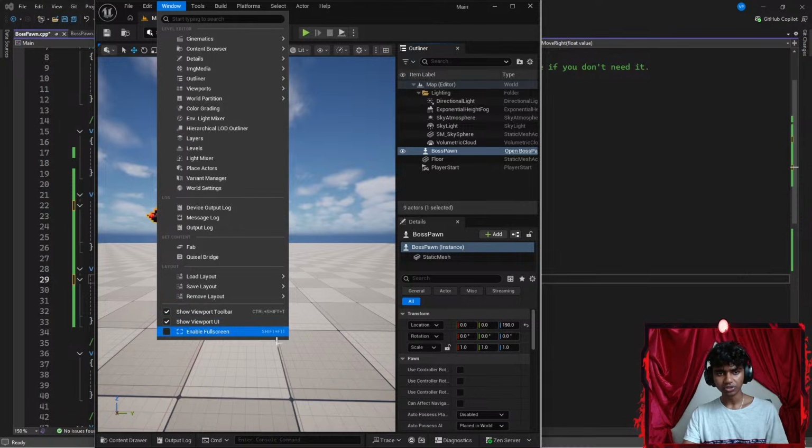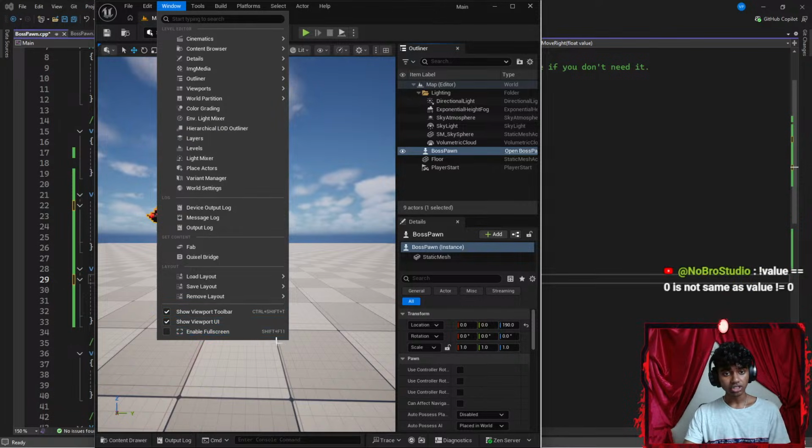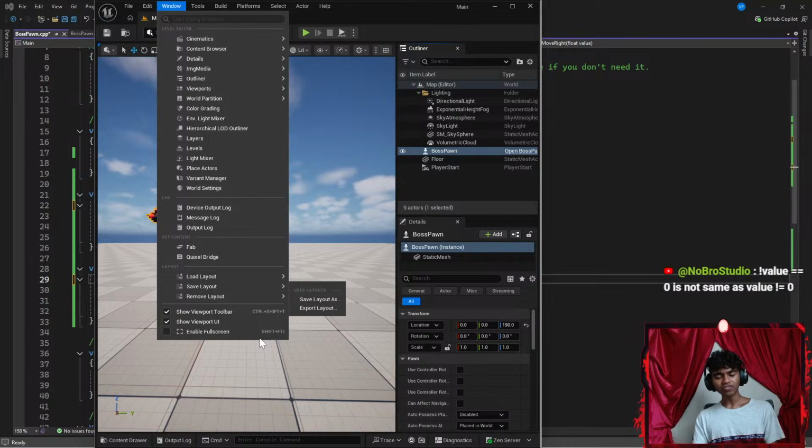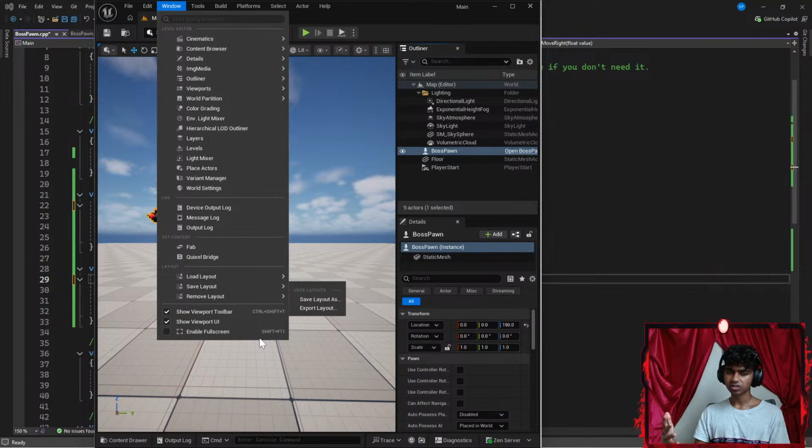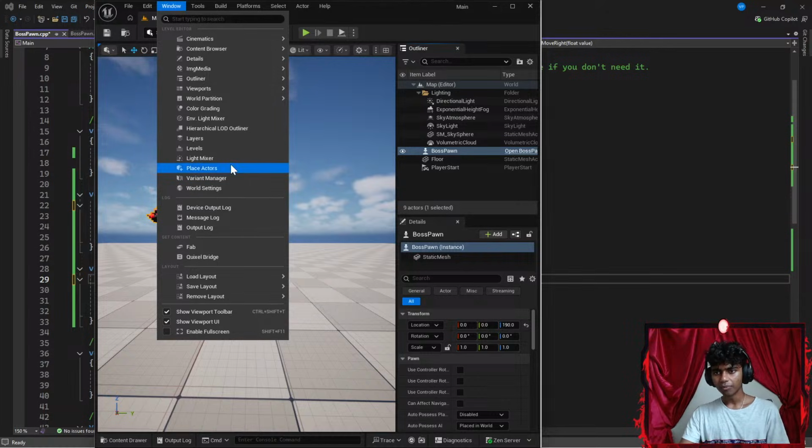Not value equals 0 is not the same as value not equal to 0. Is it not? Honestly, what's the difference in that case? I feel like it did look the same, but it might be something different.